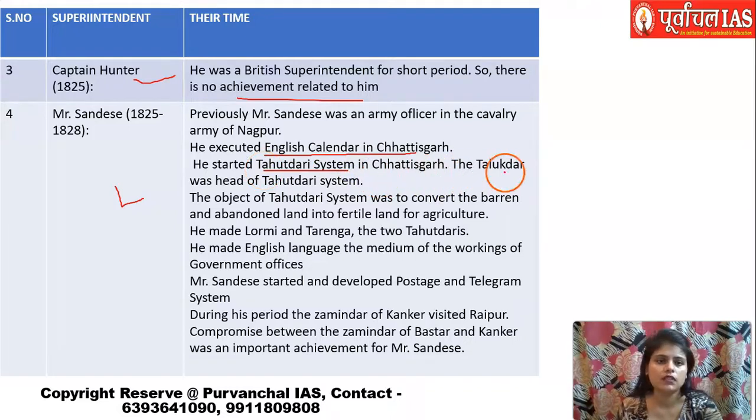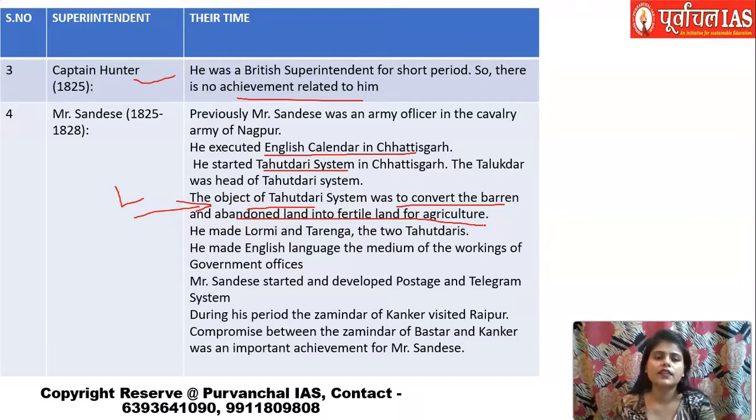The head was Talukdar. And basically this system was for focusing on agriculture, because as per this system, he wanted to convert the barren and the abundant land into fertile land for agriculture. So he wanted to improve the agricultural condition of the state. He made 2 Tahutdaris. One was Lormi and then another one is Tarenga. Okay. He made English the language of working for the government officials.